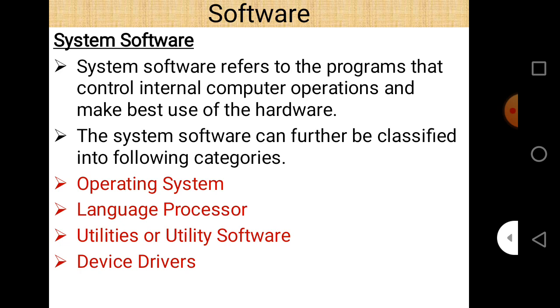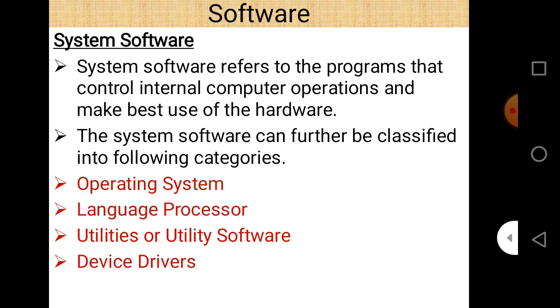So what is system software? As the name suggests, the computer is also considered a system. So using the computer system as an entity, we can say that the software required to run the computer as a system is called system software, in simple words. We can also say that system software refers to the programs that control internal computer operations and make the best use of the hardware. That is the purpose of system software.